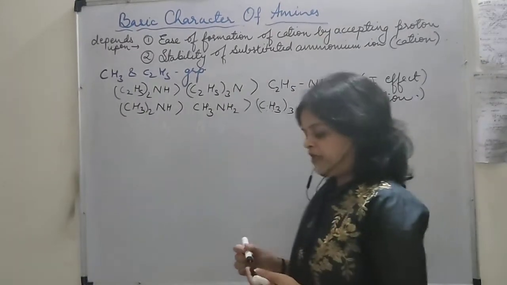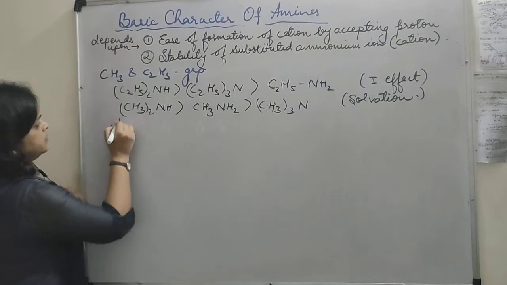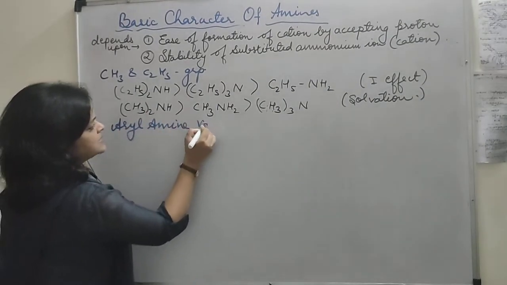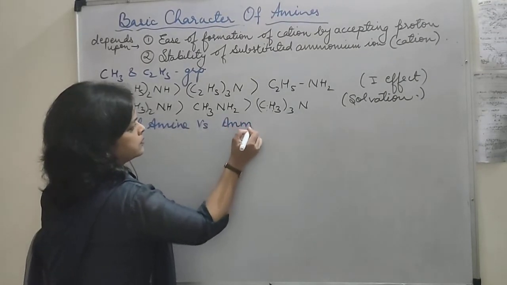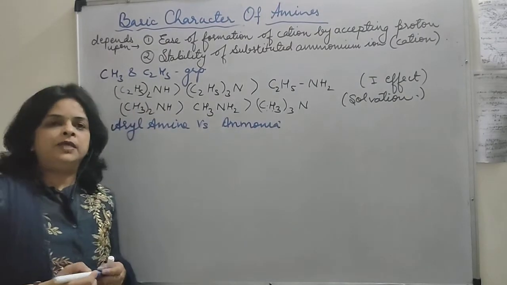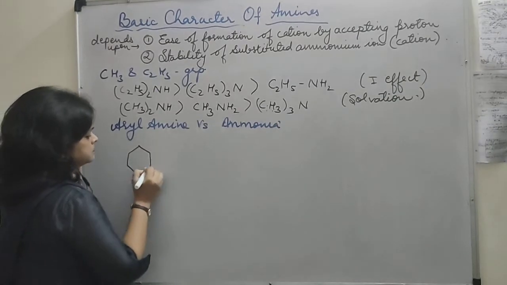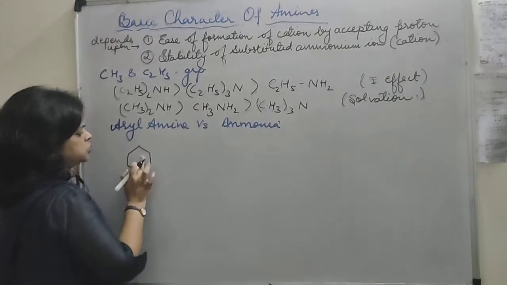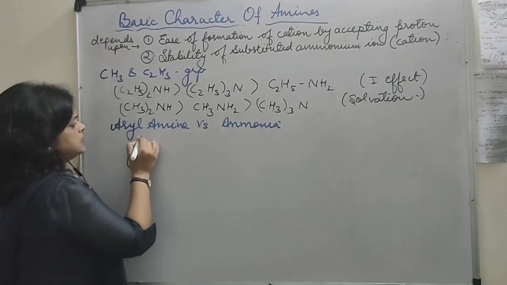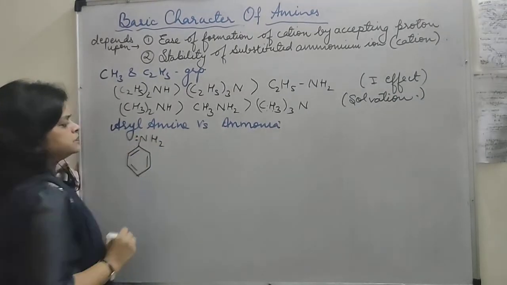Fine. Now, when we have to compare the aryl amines and the ammonia, let's see that part also. Aryl amine versus ammonia. Okay, aryl amine, that is the aniline. Let us draw the structure of aniline. I should draw the bonds so that we can show the resonating structures. This is NH2 and this is a pair of electrons.